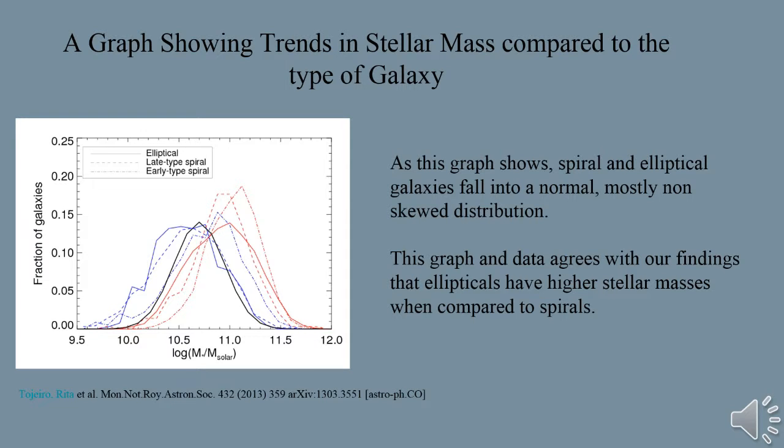This graph depicts the difference in stellar mass between elliptical and spiral galaxies. The dotted lines are for early type spirals, the dashed lines are for late type spirals, and the solid lines are for ellipticals. This graph agrees with what we have found in our data, which tells us that ellipticals do have a higher stellar mass in comparison to spirals.